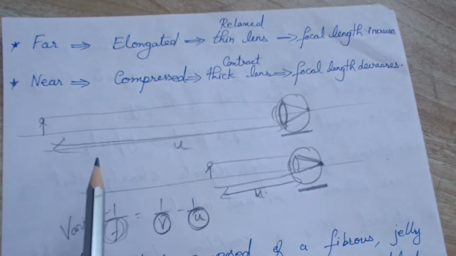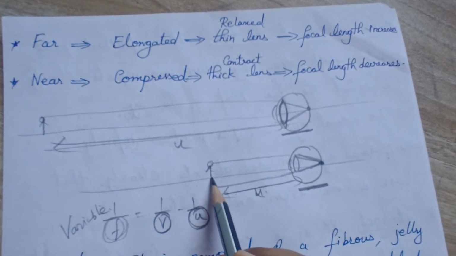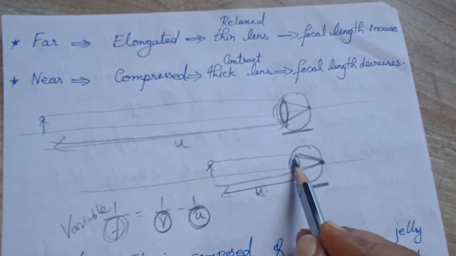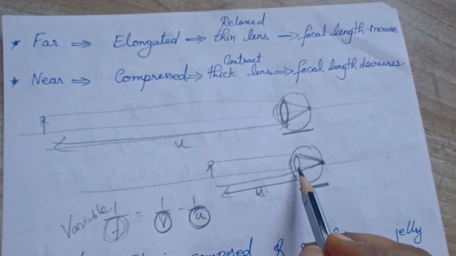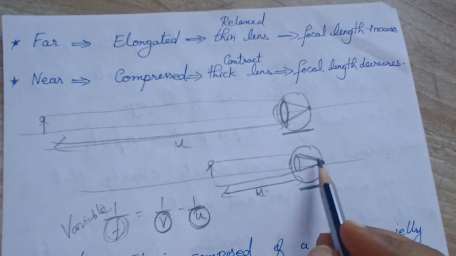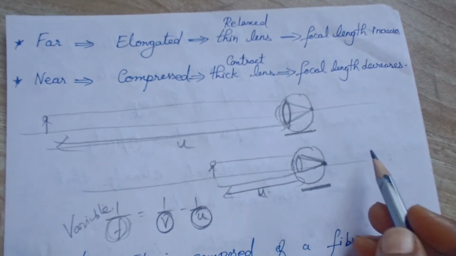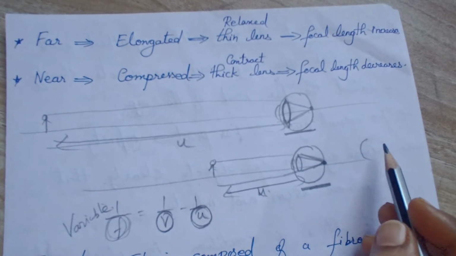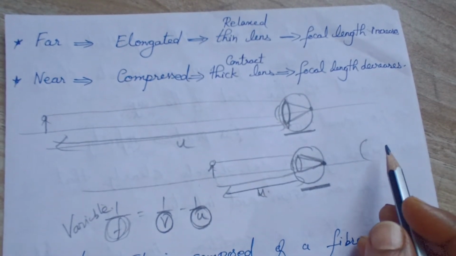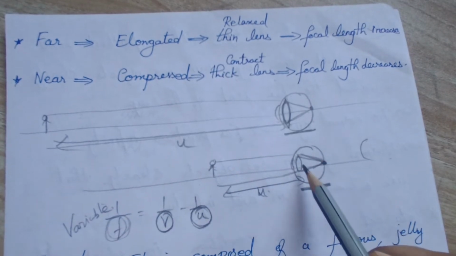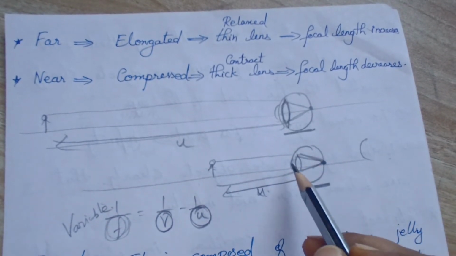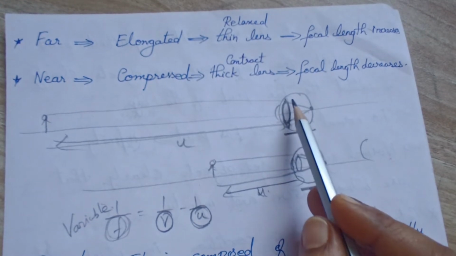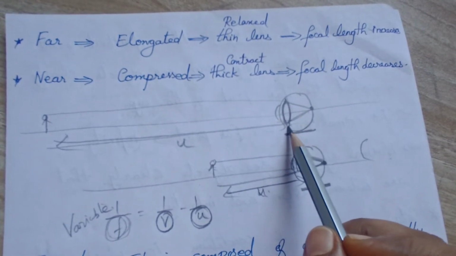Now when the object is nearer, the ciliary muscle contracts and the curvature of the lens will be increased. It becomes thick. If the curvature of the lens is more, your focal length will be decreased, obviously. Likewise, based on the distance of the object, the convex crystalline lens will change its shape.